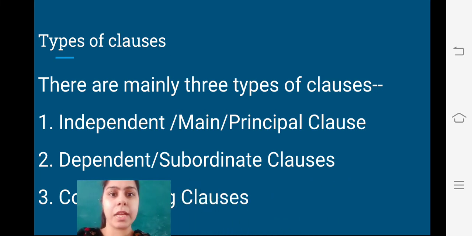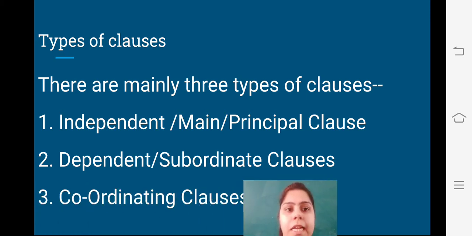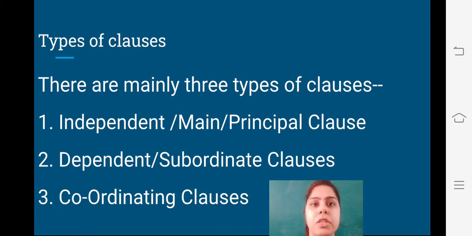So there are mainly three types of clauses. What are those clauses? First is independent, main or principal clause. So independent, main and principal clause, three names are for a single type of clause. Second is dependent or subordinate clause. And the third is coordinating clauses. So these three types of main clauses we have. Now one by one we are going to define all the clauses and we are going to have the examples of all these clauses.